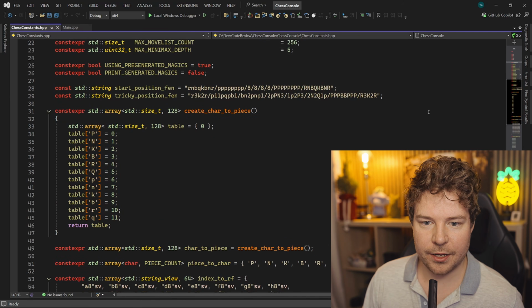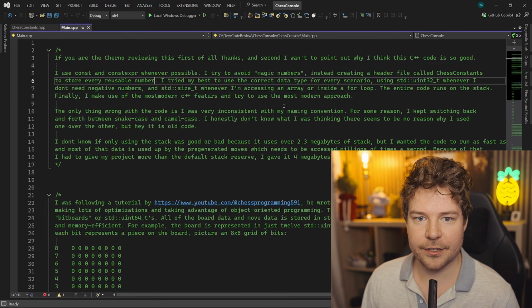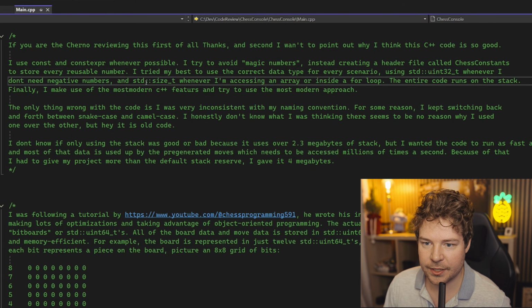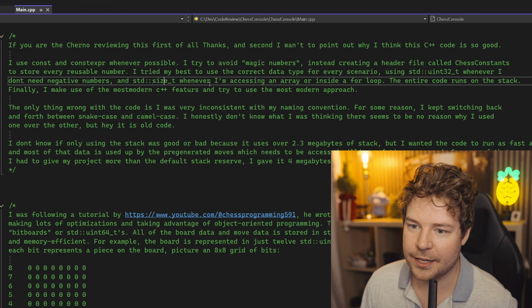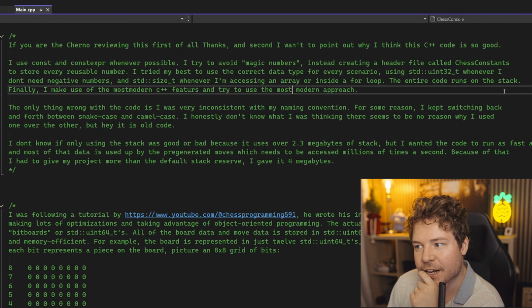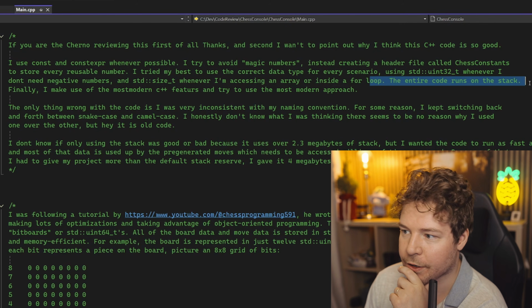Oof. Okay, we are going to take a look at this later. I tried my best to use the correct data type for every scenario, using std::uint32_t whenever I don't need negative numbers, and std::size_t whenever I'm accessing an array or inside a for loop. The entire code runs on the stack. Oh, okay, well that is good.